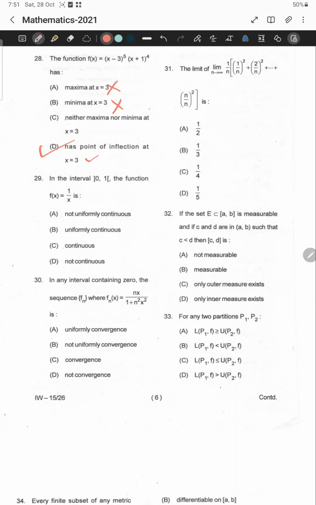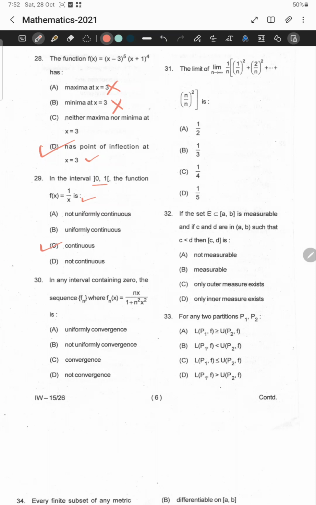Let us move to question number 29. It is asking about f of x equal to 1 by x: is this function uniformly continuous, not uniformly continuous, continuous, not continuous? No doubt the function f of x equal to 1 by x is continuous, because 0 is not creating a problem, as the given interval is open and 0 is not included in the interval. So it is a continuous function, no doubt.